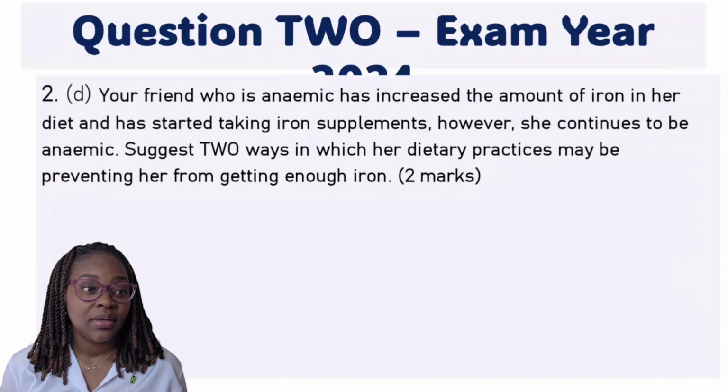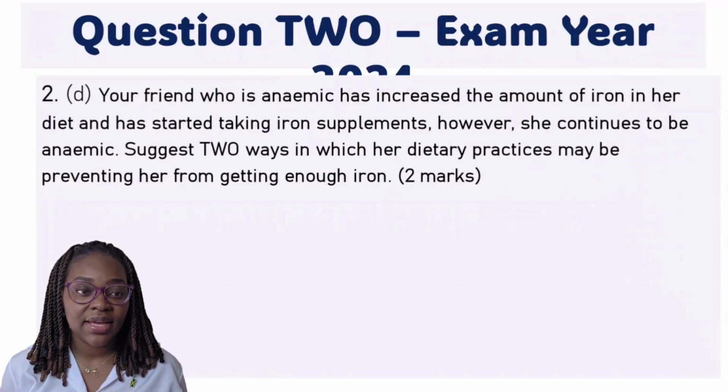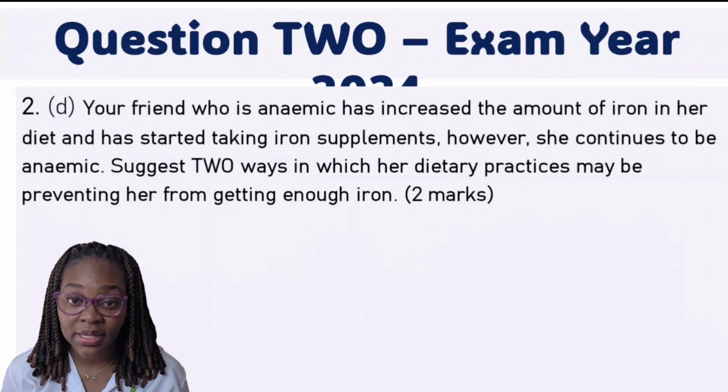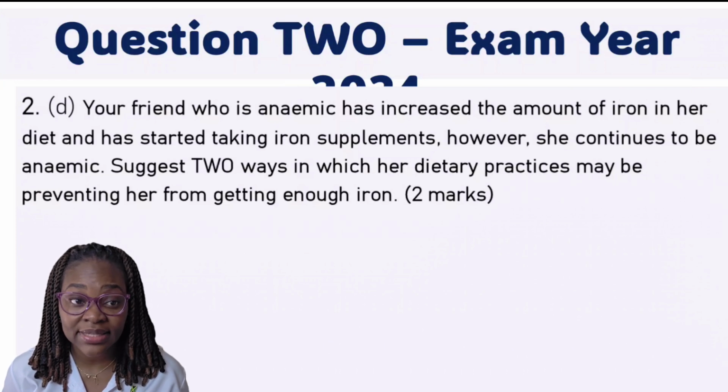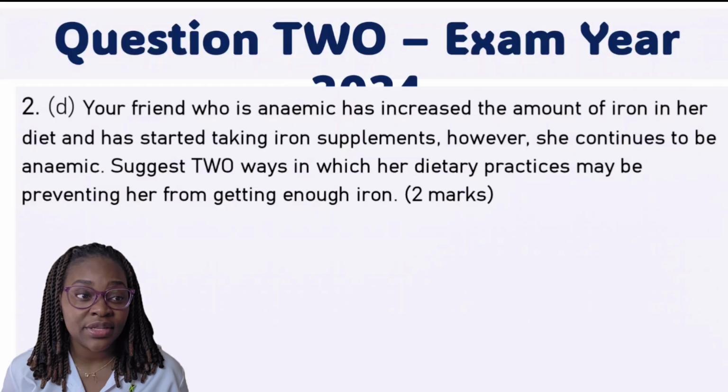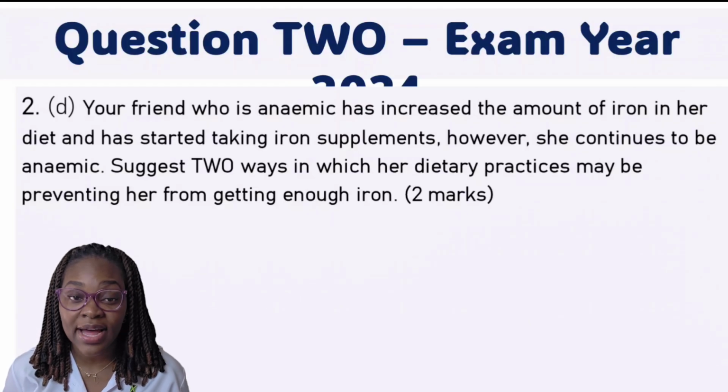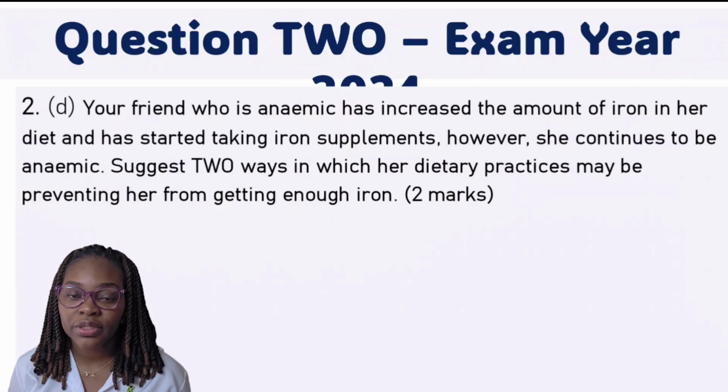Part D: your friend who is anemic has increased the amount of iron in her diet and has started taking iron supplements. However, she continues to be anemic. Suggest 2 ways in which her dietary practices may be preventing her from getting enough iron. This is worth 2 marks.